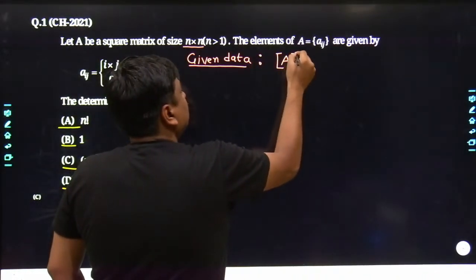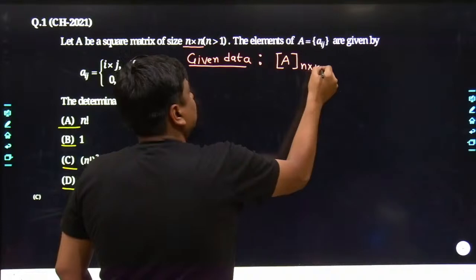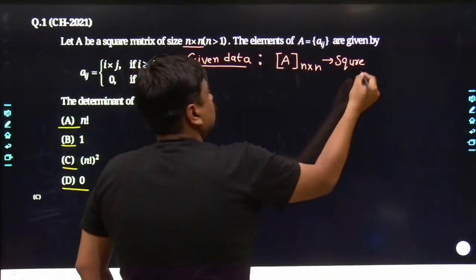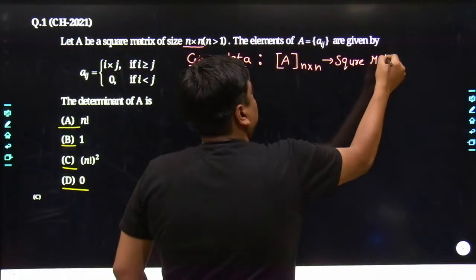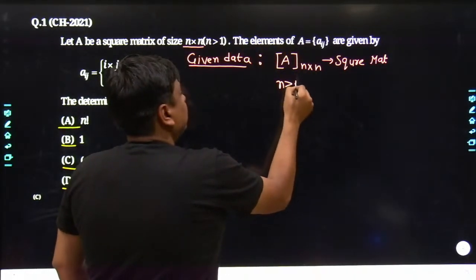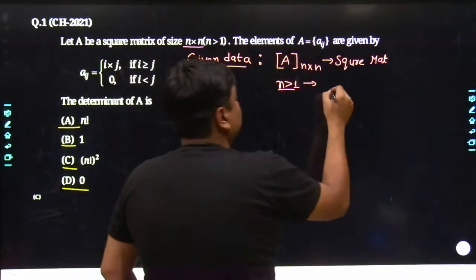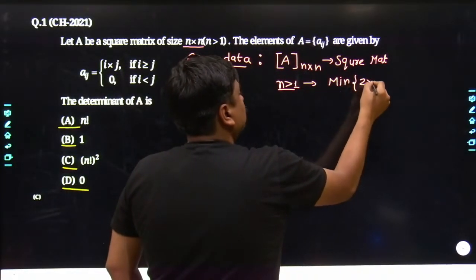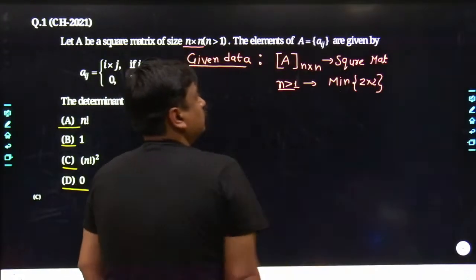A is a matrix of n cross n. It's a type of square matrix. That's the first thing, a square matrix. And now one more piece of data has been given along with this problem, that is n is greater than 1. That means the minimum order of this matrix is 2 cross 2.